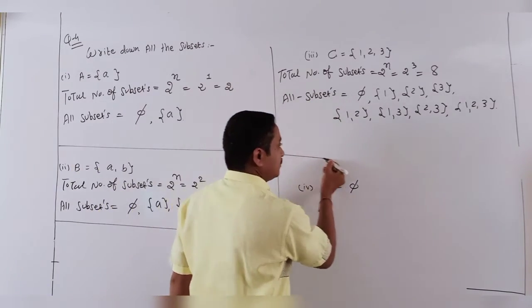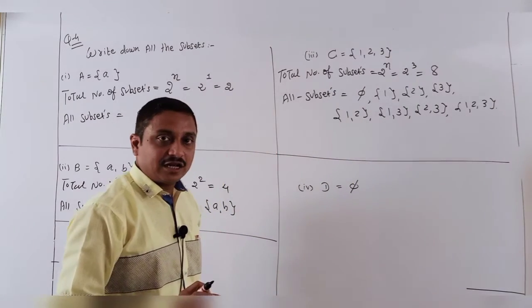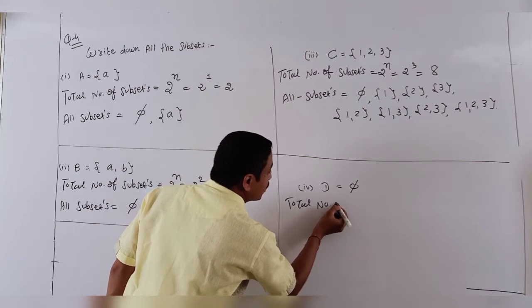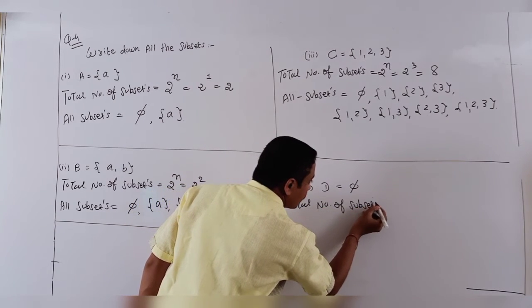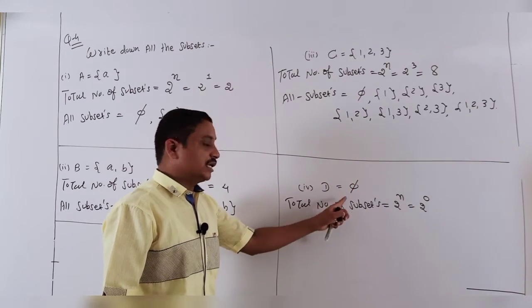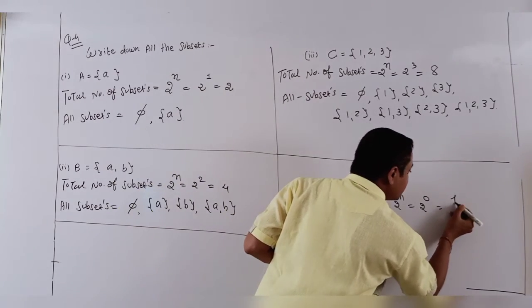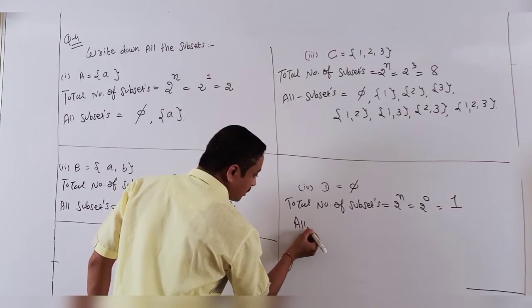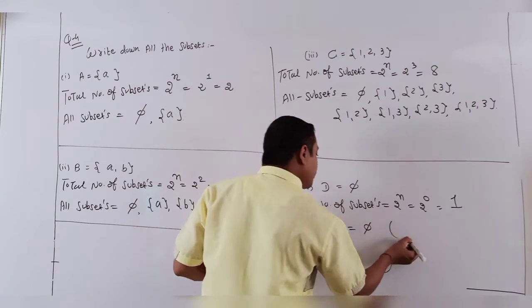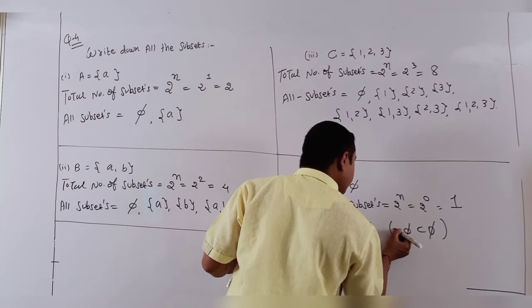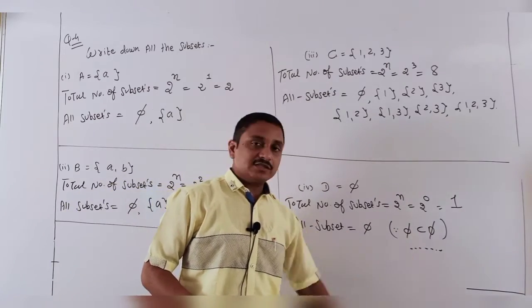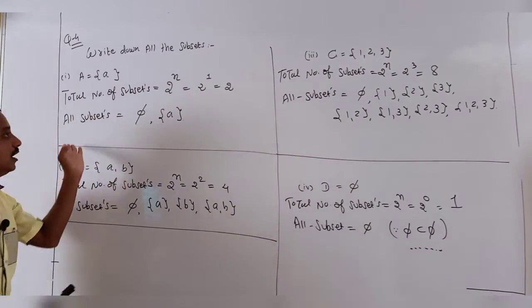And last is D, null set. Null set has no elements, so here also the same method. Total number of subsets: the formula is the same, students, 2 raised to n. But what is n here? 0, because null set has no elements. And 2 raised to 0 is what? 1. So here the answer, the only subset is the null set itself. And also you see here, null set is a subset of itself. This you can also apply in MCQ-wise questions. So students, you have finally done our 4 questions.